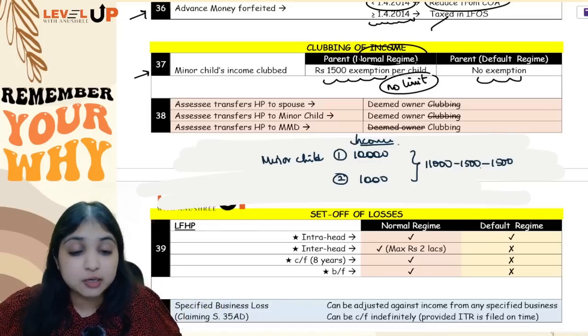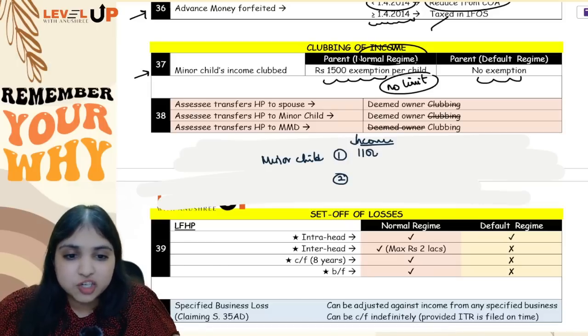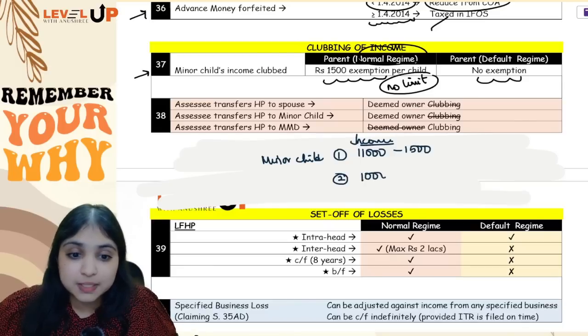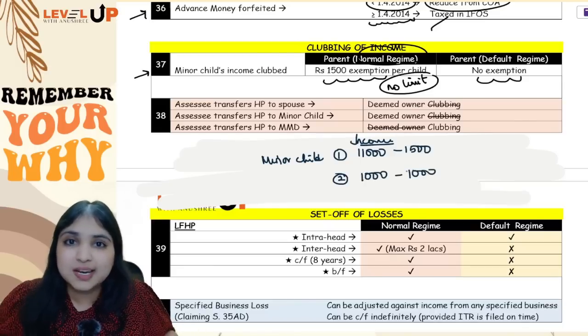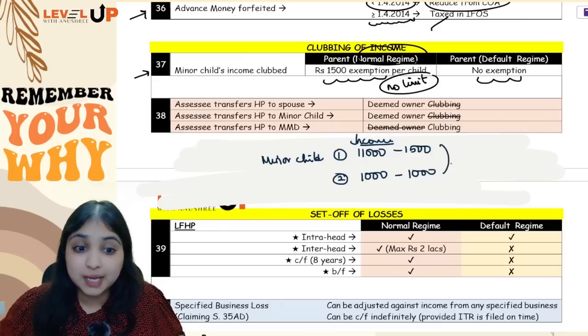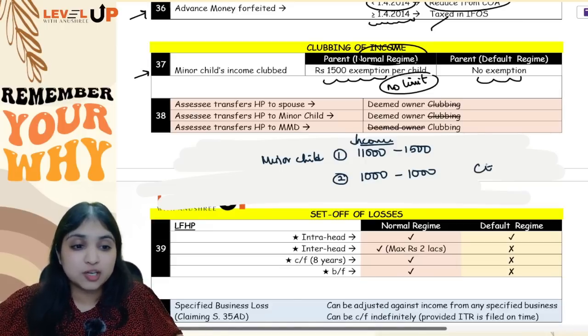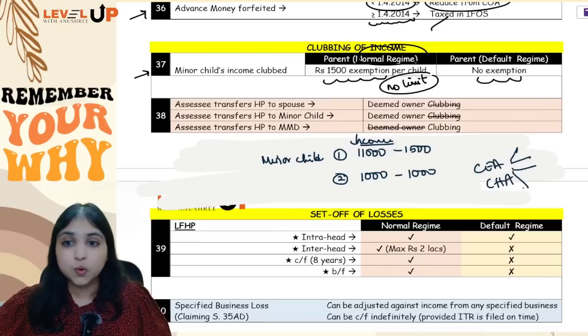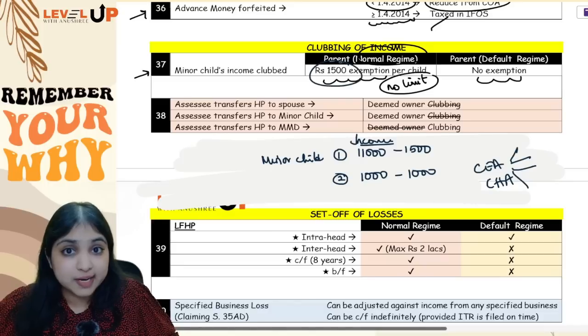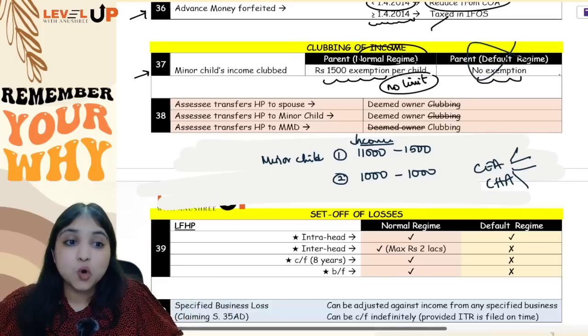What is the mistake over here? See, you should always do this calculation for each child separately. Like, first child income is 10,000, you will give 1,500 exemption here. Second child income is 1,000. So if income is 1,000, only 1,000 exemption you can give. How can you give 1,500 exemption? You understood what mistake is possible over here. So be careful, do it for each child separately. Same reason why I say children education allowance, children hostel allowance also you should do for each child separately and not aggregate. So for minor children's income you will get 1,500 exemption per child, but no limit on the number of children, and this exemption is only under the normal regime, not under the default regime.